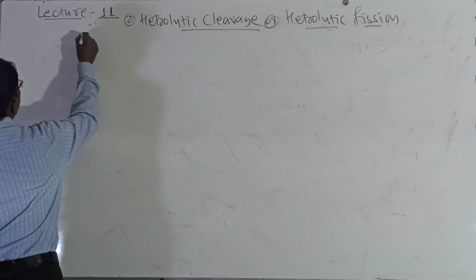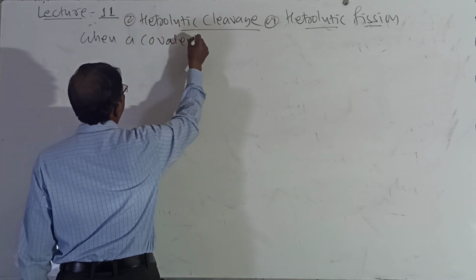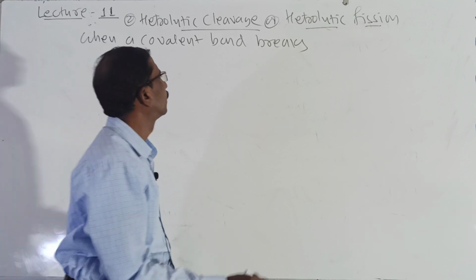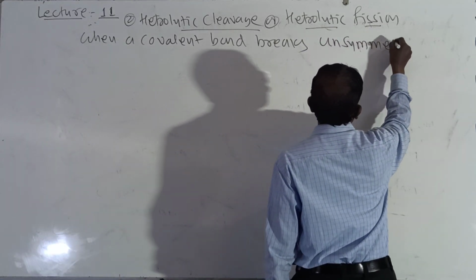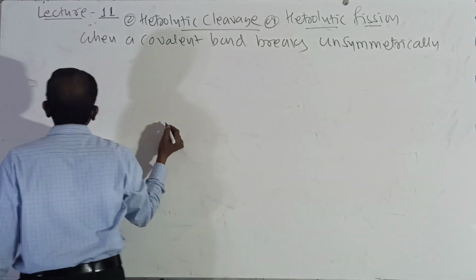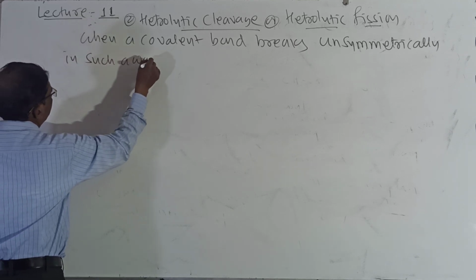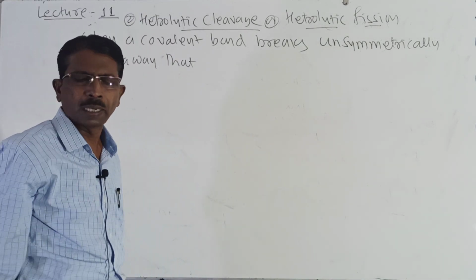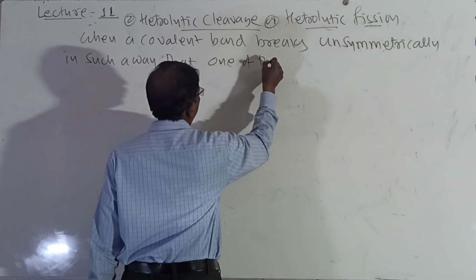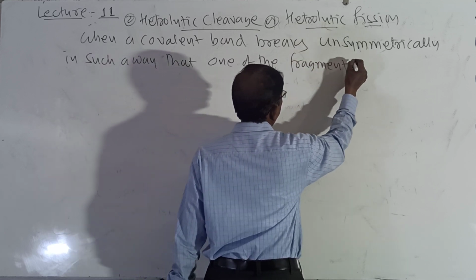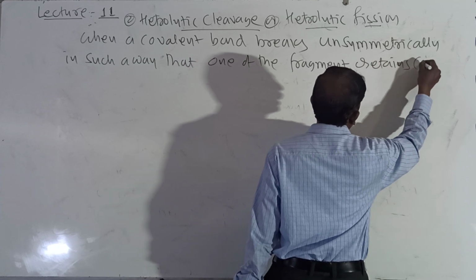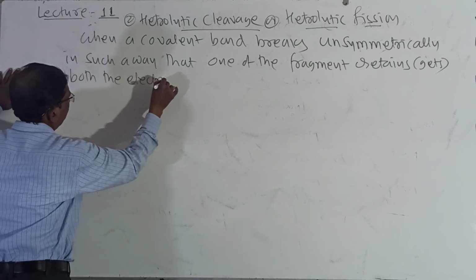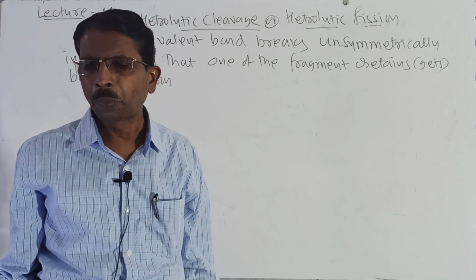So when a covalent bond breaks asymmetrically or unsymmetrically in such a way that, remember, one of the fragments retains or gets both the electrons.